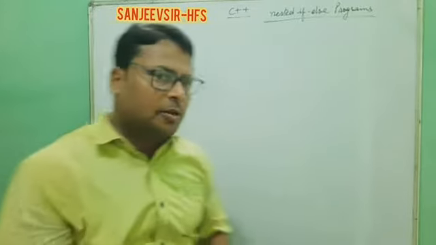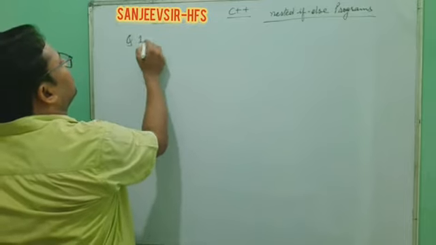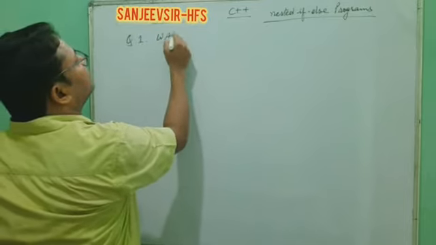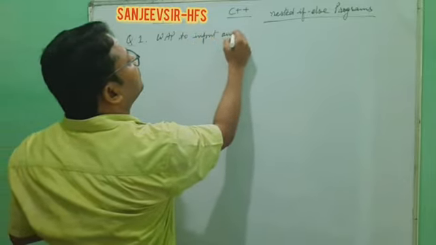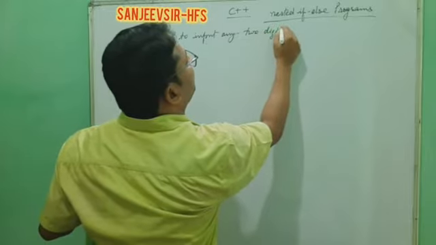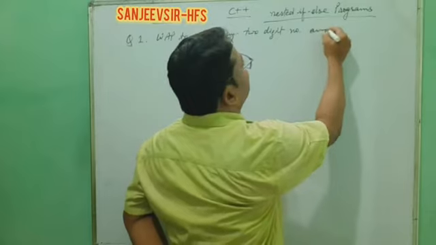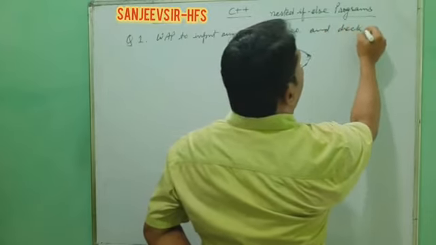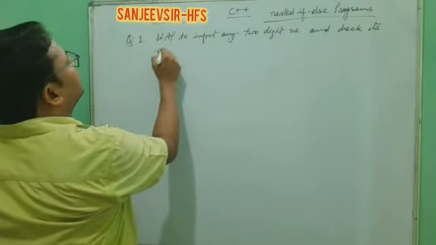We go for the question. Question number 1. We have to input any two-digit number and check its validity.